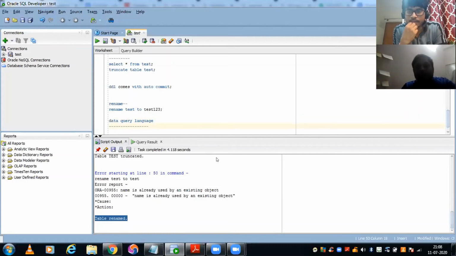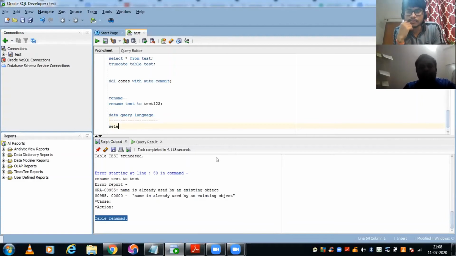So data query language is like, if somebody is asking what is data query language, you can say that select. The select command comes under data query language. What does select do? As most of you know, and people who do not know should know, it is used to see the data inside a table. So how can we see the data inside a table? As we have used multiple times here also, we can see inside the table.